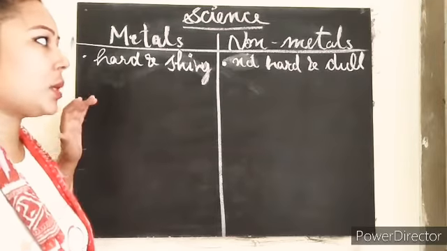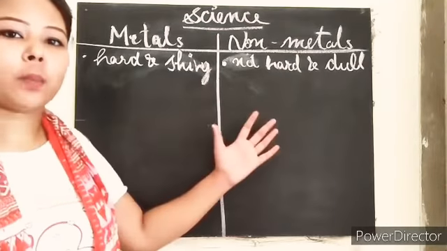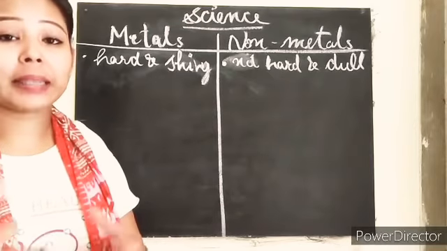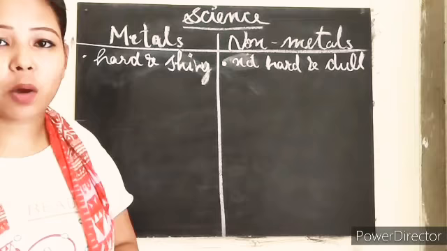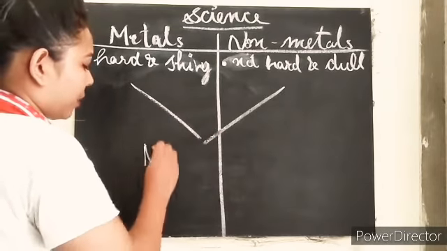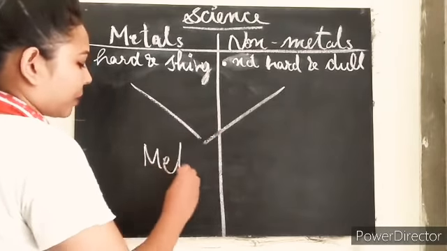So you know what students, when these metals and non-metals combine to form a new substance, that is known as metalloid. So what is the spelling when both these combined? Metalloids. Clear?